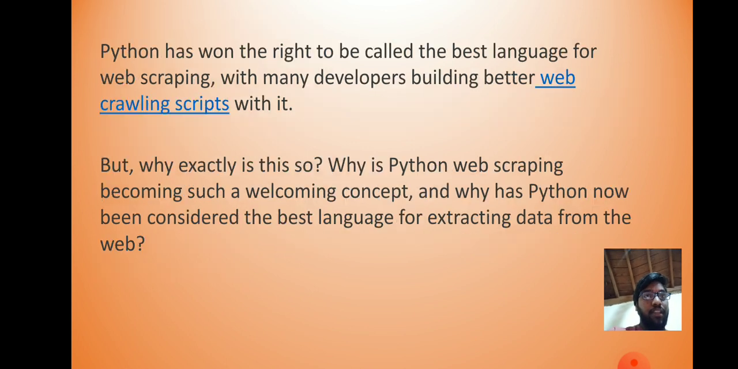Next, Python has won the right to be called the best language for web scraping, with many developers building better web scraping scripts with it. But why exactly is this so? Why is Python web scraping becoming such a welcoming concept? And why has Python now been considered the best language for extracting data from the web? Before going to the topic, let us know what web scraping is and how it is used.